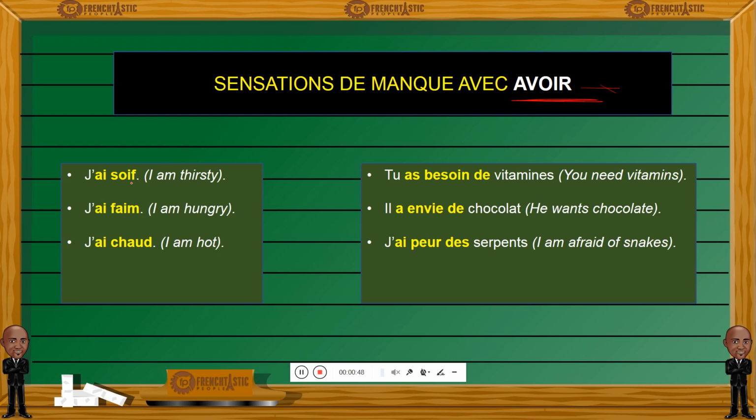Here, avoir soif, to be thirsty. Now, see how I use avoir, but the translation in English will be to be thirsty. So do not confuse these two. Avoir indeed means to have. However, when dealing with these French idioms, avoir soif, avoir faim, to be hungry, you will have to use to be in English in order to translate to be hungry or to be thirsty. So it's not quite a literal translation.